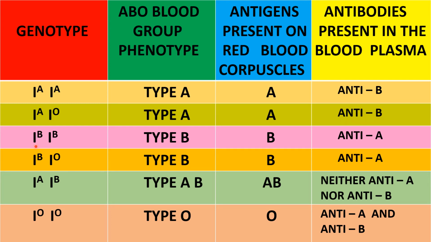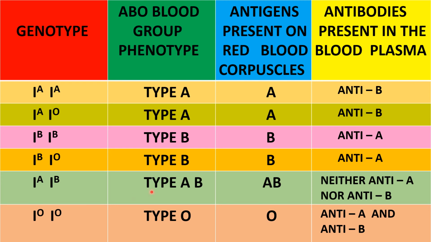For type B, two different types of genotypes are again available, namely IB-IB as well as IB-IO. In the first case, the paternal chromosome may consist of the B allele and the maternal chromosome may consist of the B allele. Thus, they produce type B, and the antigens present on the RBC are B, and the antibodies present in the blood plasma are anti-A. In case 2, the paternal chromosome may consist of the B allele and the maternal chromosome may consist of the O allele. Thus, these also produce type B. Their antigen is also B, and their antibody is also anti-A.